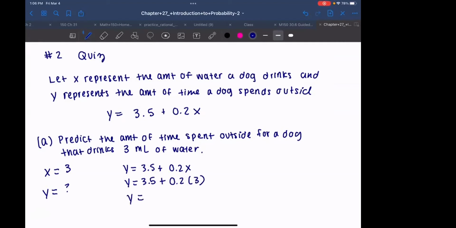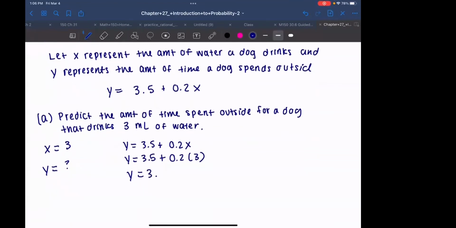Let me get my calculator out. 0.2 times 3 ends up being 0.6. So 3.5 plus 0.6, and when we do that addition, we get Y equals 4.1. Does this particular question make sense?